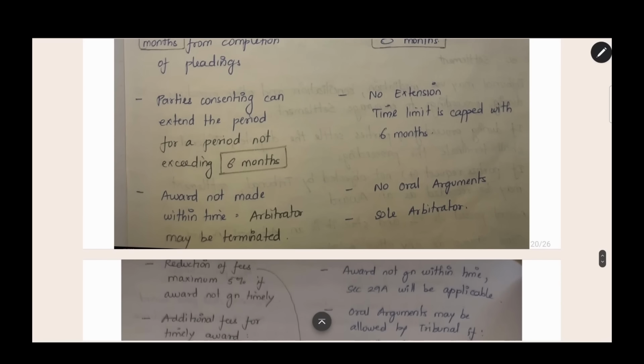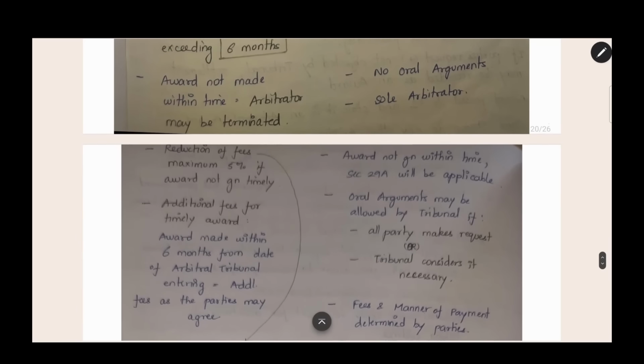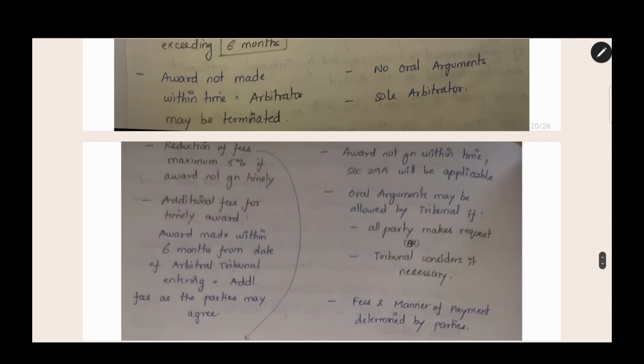The next point is that the parties, by consent, can extend the time period for a period not exceeding 6 months. For example, in a case the time limit is completing on 1st April 23, and up till 1st April 23 they have not given an arbitral award. So now what can we do? We can extend the period, up to 6 months. If the award is not made within the 12 months, or within the 18 months, the mandate of the arbitrator will be terminated. The office of the arbitrator will end and we have to appoint another arbitrator.